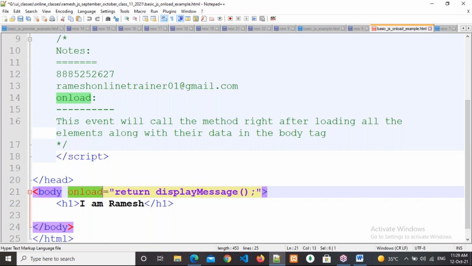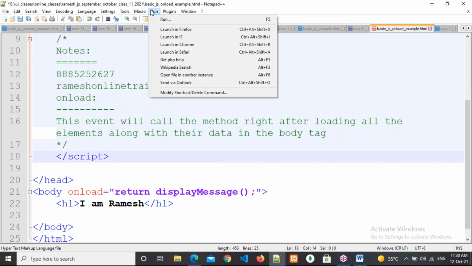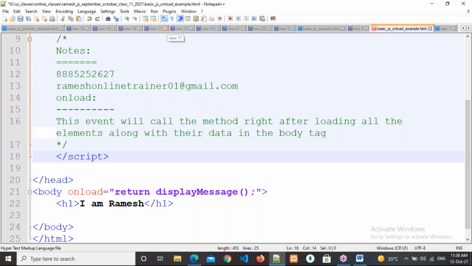Is this yesterday's class? Yes. This is yesterday's class on the onload event. Hello, who is asking? Sairam, right. Gurupreet, you are finding this number, right? 8885252627, you can contact here. Okay. So this is about the onload event. Now observe one more time. Please everybody mute. Sairam, put yourself on mute. Sorry, sir. It's okay.